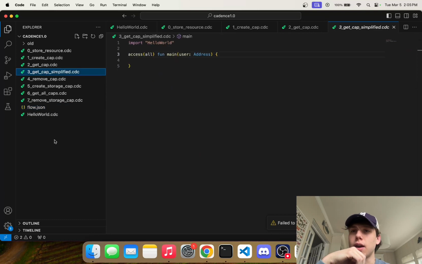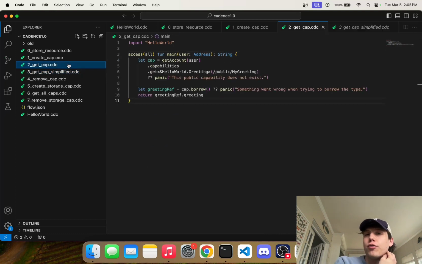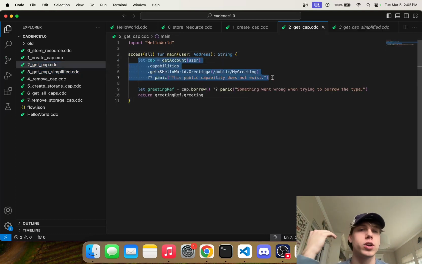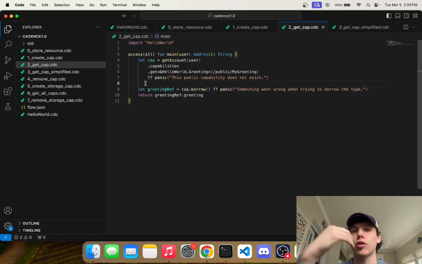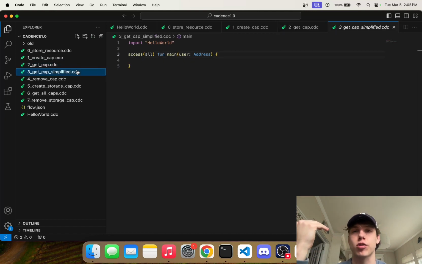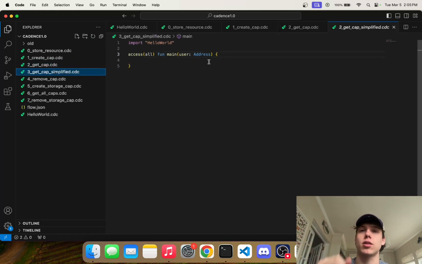Okay, so let's keep going. So that's great, right? So now the next thing that we want to do is I actually just want to show you a simplified way of doing this. So it's a little awkward when you're getting the public capability, then borrowing it. You might be just saying, is there an easier way just to get the capability and borrow it in one sort of clean swoop? And there actually is, and I'll show you that right now.